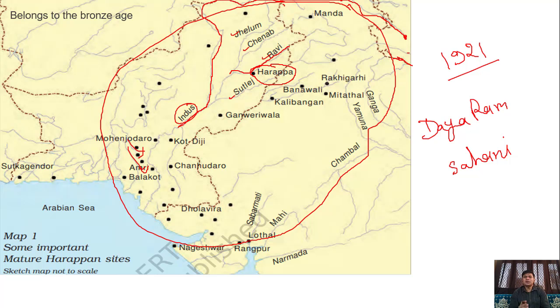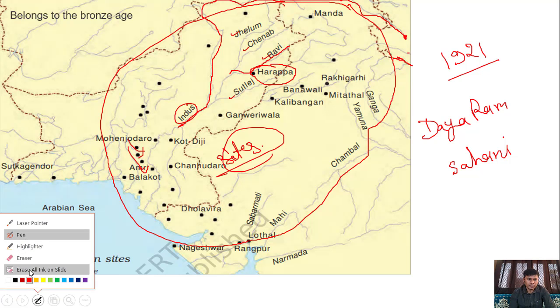Now come to the point. There will be some sites. What is the meaning of sites here? Sites means different urban areas which will be important in this chapter. I'm going to indicate the names of those urban areas.